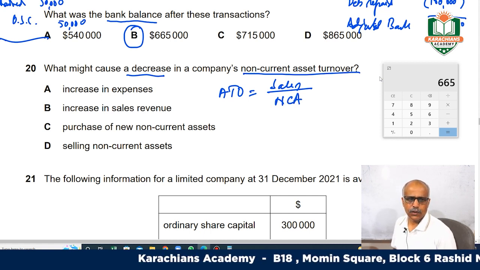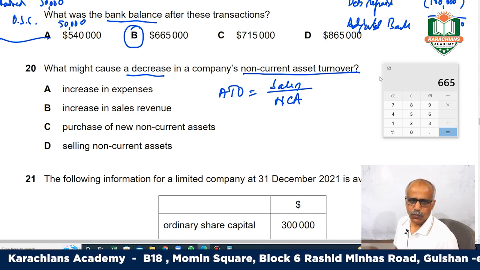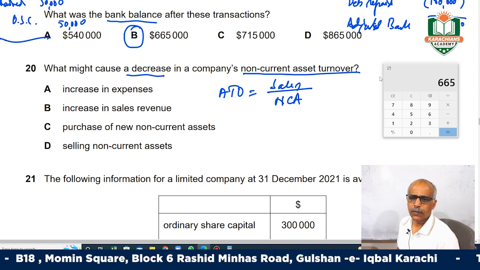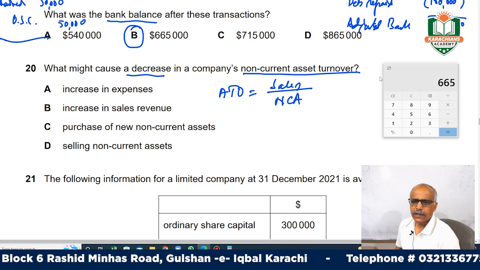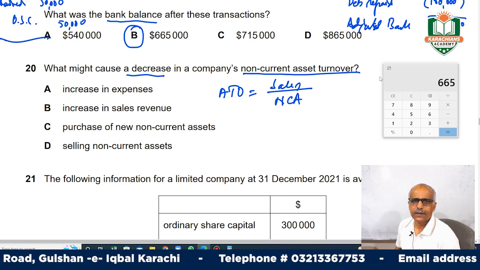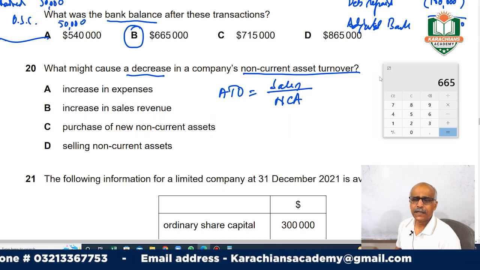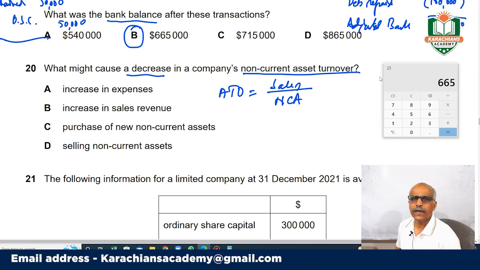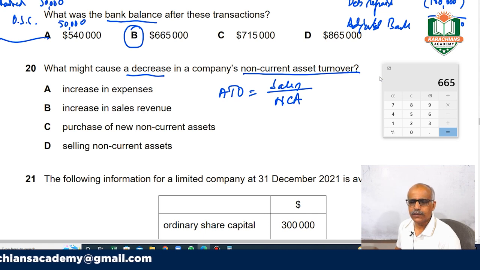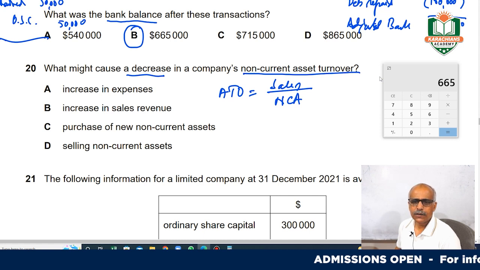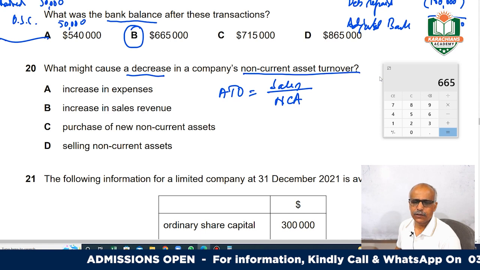So what will cause a decrease? Either your numerator, sales, gets decreased and assets remain constant, your ATO will get reduced, or if your sales is constant but your assets get increased, then ultimately it will get reduced.